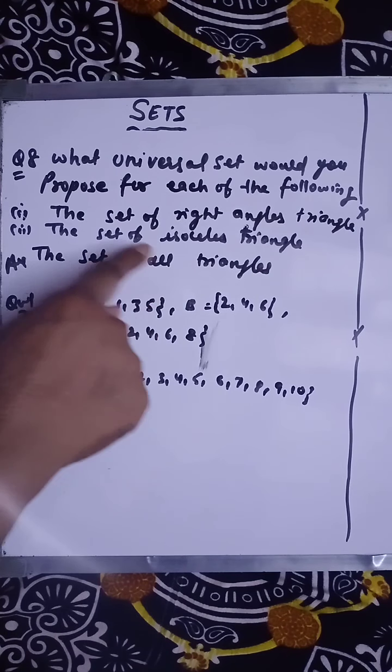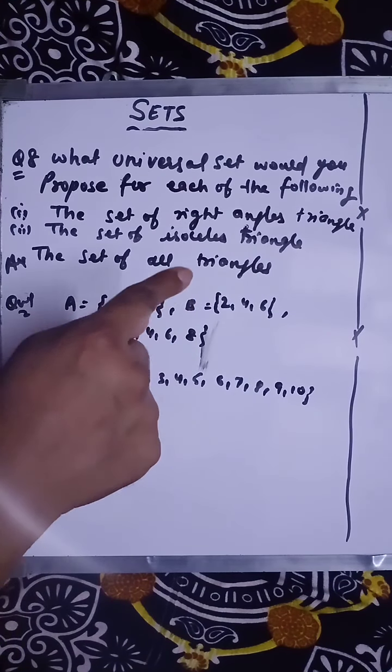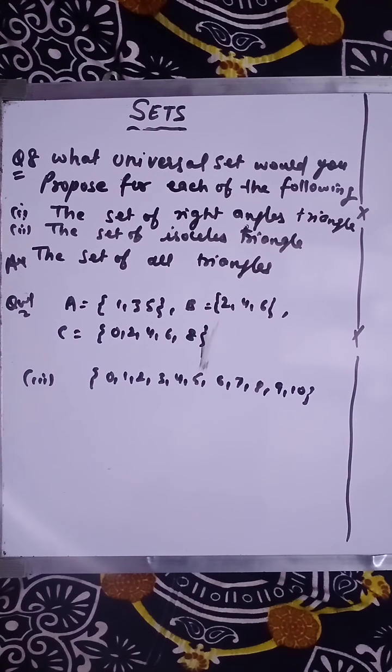So the set of all triangles will be the universal set of part 1, because all right angle triangles are a part of triangles. It is a type of triangle. So the set of all triangles will be the universal set for the first part.